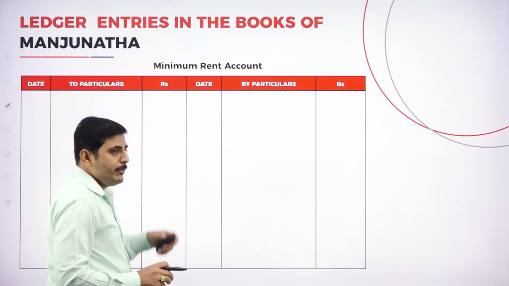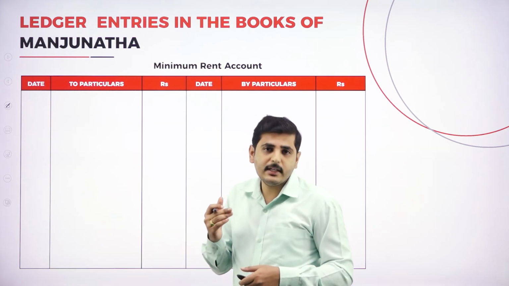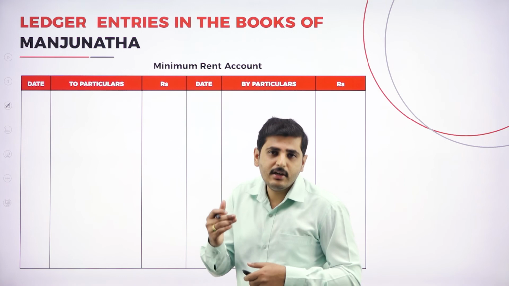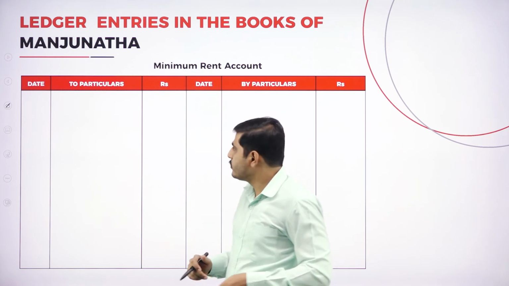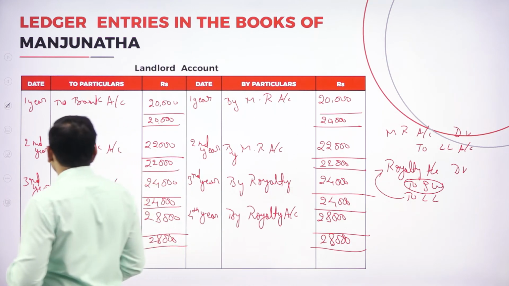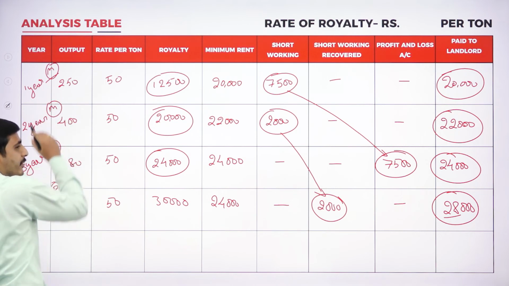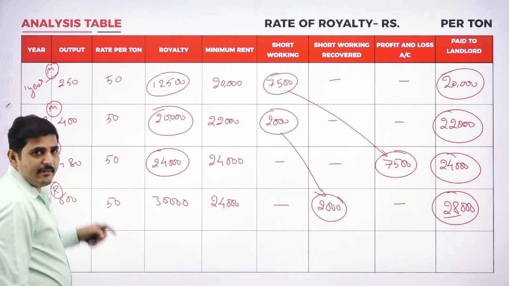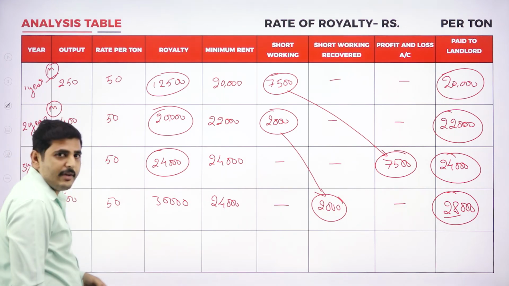Now going to the minimum rent account. We have to prepare the minimum rent account for those years in which we are having the minimum rent. So let's go to the analysis table. In which year are we having minimum rent? In the first year we are having minimum rent, and also in the second year.